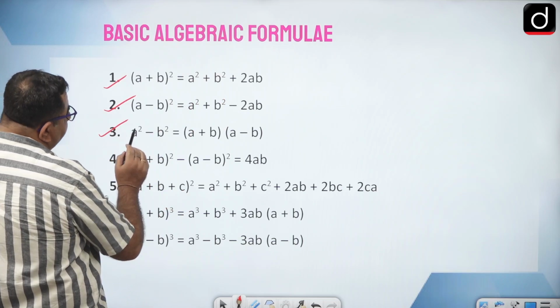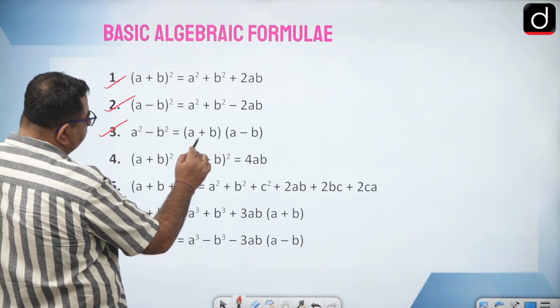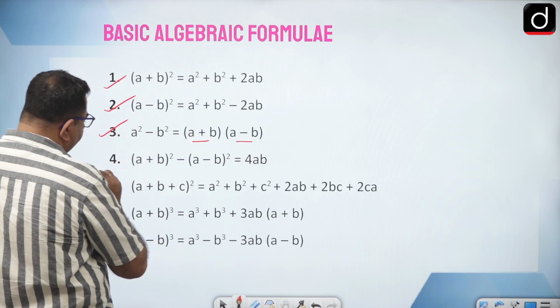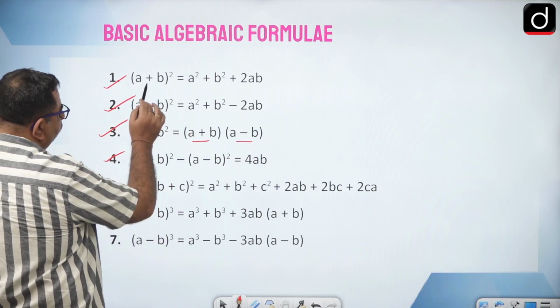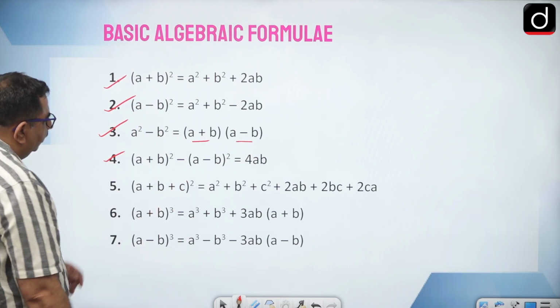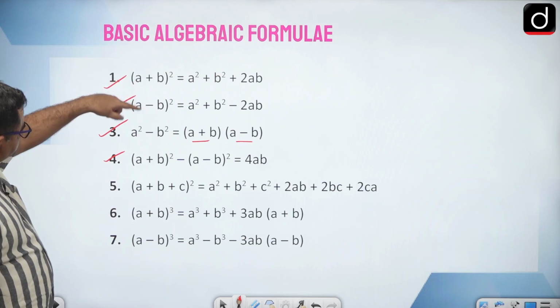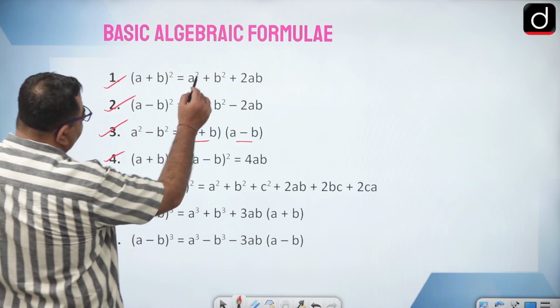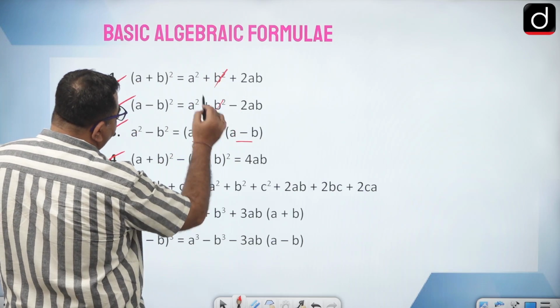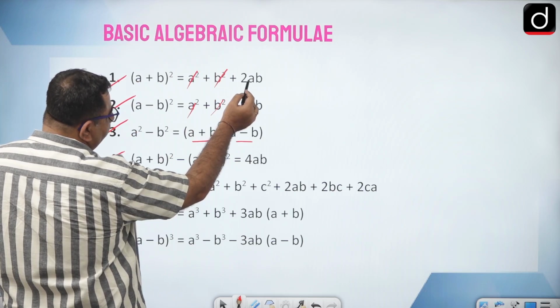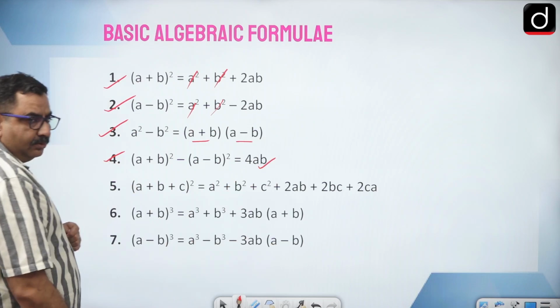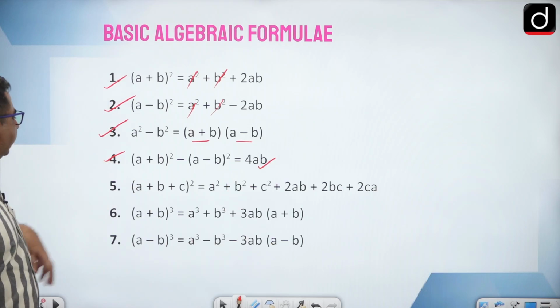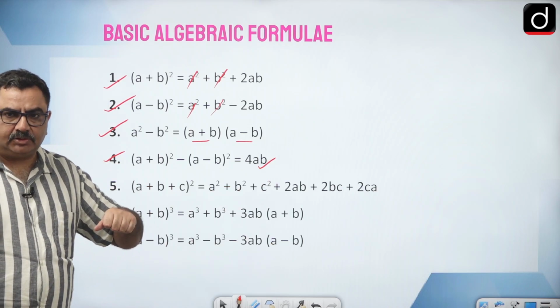Then next is a square minus b square is (a plus b) into (a minus b). Then (a plus b) square minus (a minus b) square. If you subtract these two, a square and a square will cancel, b square and b square cancel, then 2ab minus of minus 2ab will become 4ab. So this identity we can form by ourselves also.